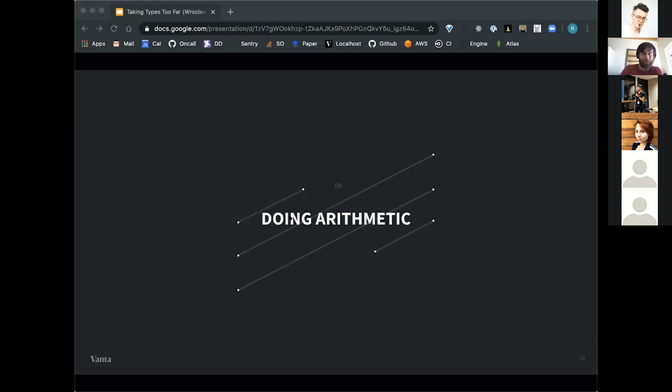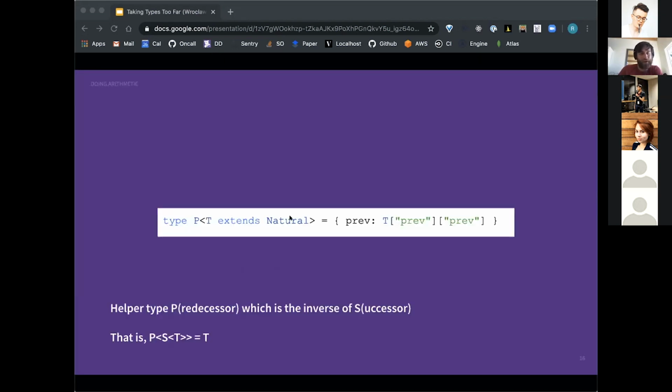So let's do that. Here we'll define those 4 basic arithmetic operations. But to do that, we do have to define one helper type, P of t, which is just the opposite of S of t. If you think of S as being like n plus 1, then P is just n minus 1. It's the inverse of S. Since we defined our natural numbers with this convenient previous pointer, which wasn't strictly necessary to fulfill the Peano axioms, this was easy to do. It's also easy to see that P of 0 is never, which makes sense when we're dealing with the natural numbers because there's no concept of negative in natural numbers.